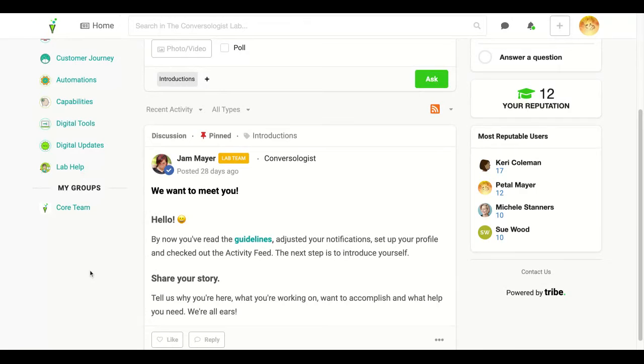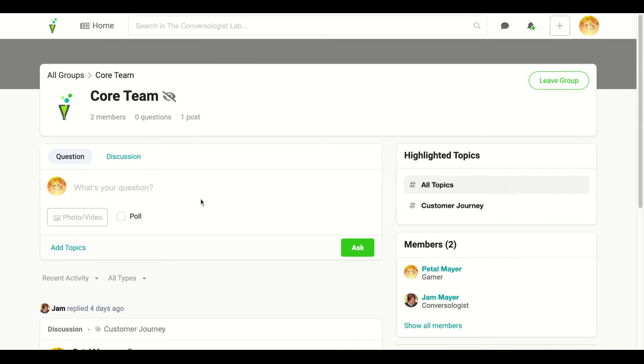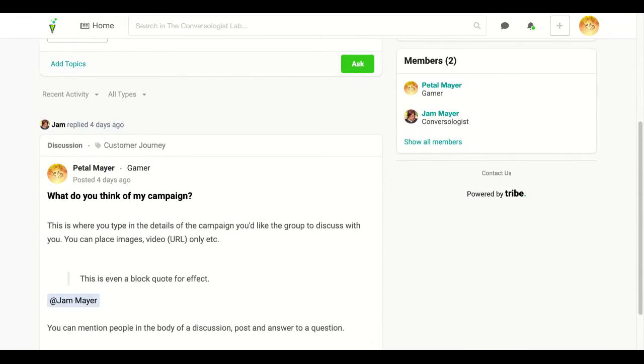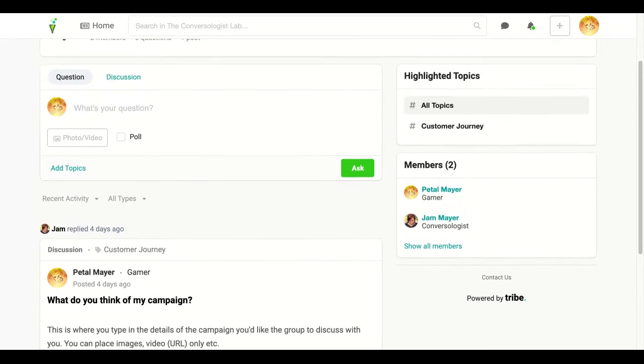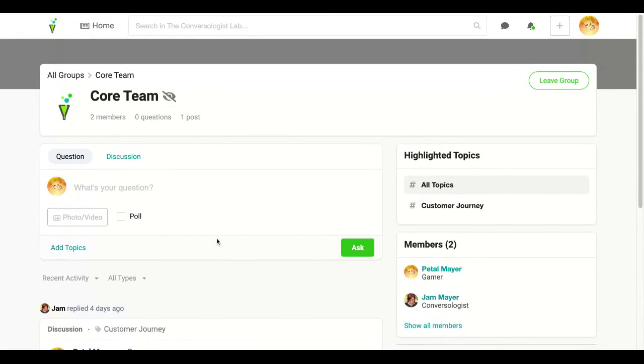If you are part of any groups, public or secret, in this case I'm part of the core team, it's again just a shortcut. As soon as you click on that, you will go into that separate group. It's the same thing: your feed, instead of being in the middle, will be on the left. You'll see all the members and the highlighted topics in here.